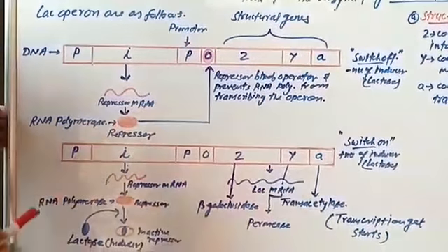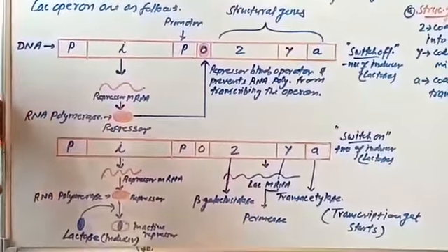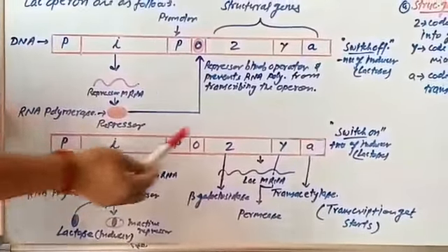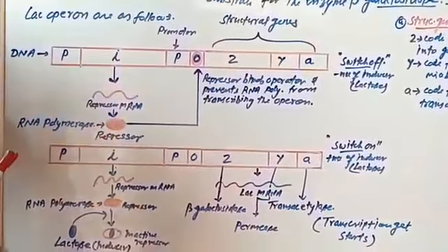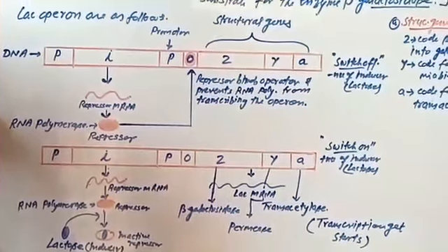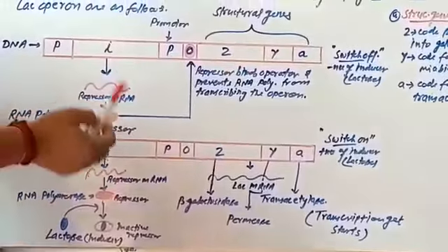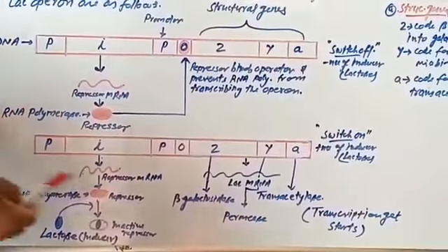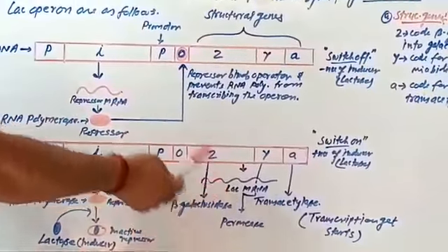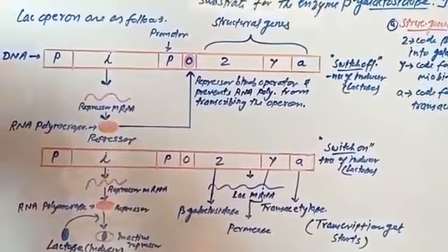This RNA participates in the process of protein synthesis. As you know, RNA functions as the vehicle during protein synthesis, and all the amino acids which are sent by the transfer RNA are assembled on the messenger RNA and combined together to form the protein.